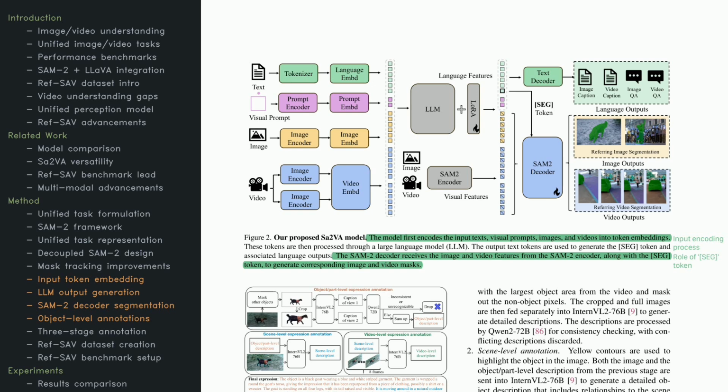At the bottom, there's a data annotation pipeline mentioned for video frames. It starts with cropped images for objects, then carefully refines them to create part-level descriptions. This setup helps the model excel in multiple tasks at once.